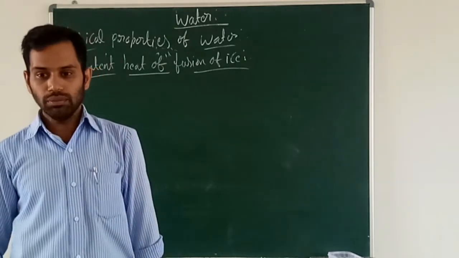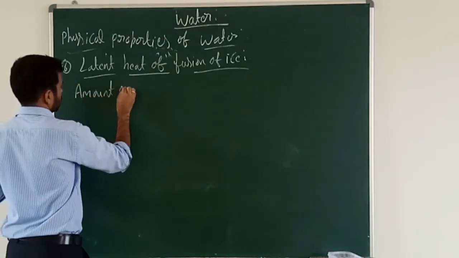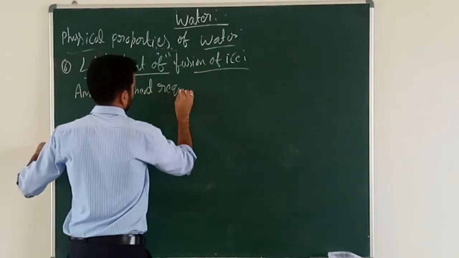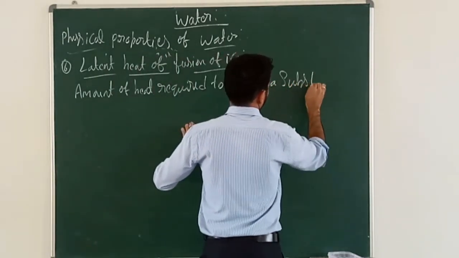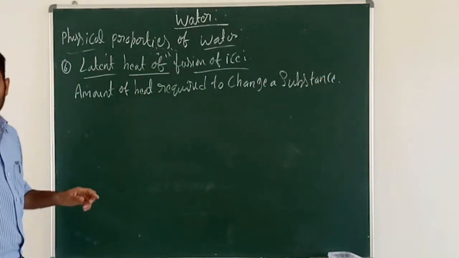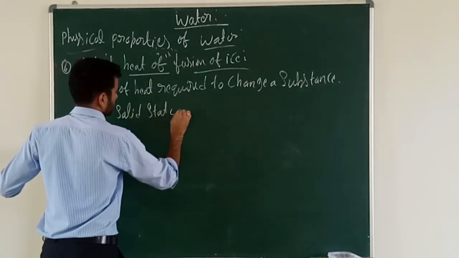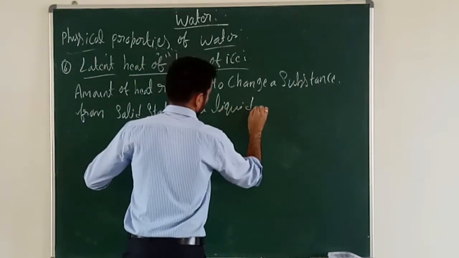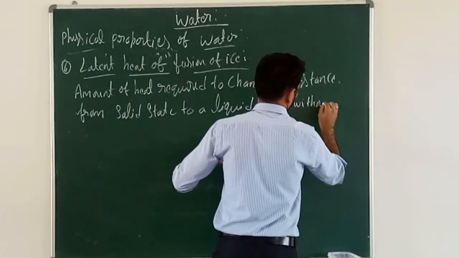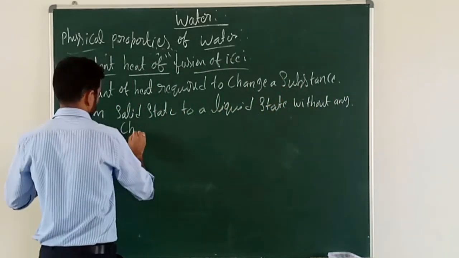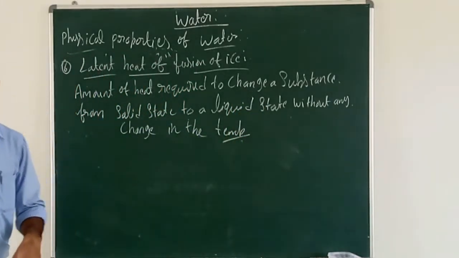So what is the latent heat of fusion? Latent heat of fusion is the amount of heat required to change a substance from a solid state to a liquid state without any change in the temperature.